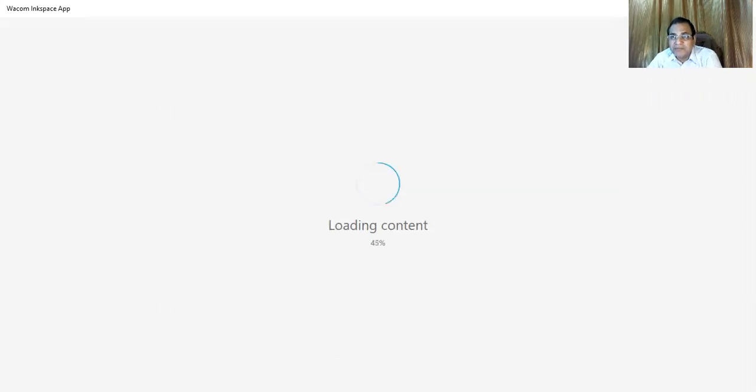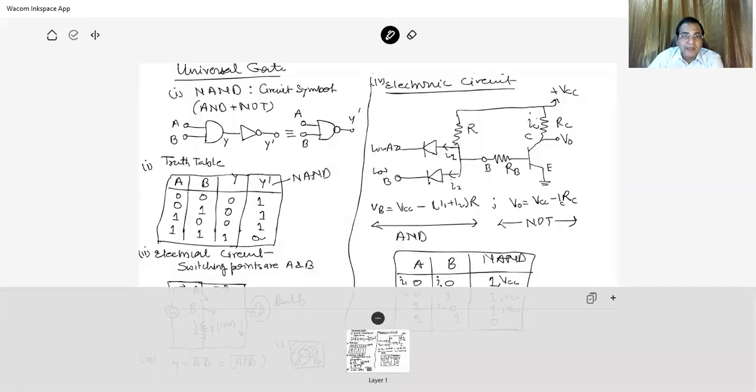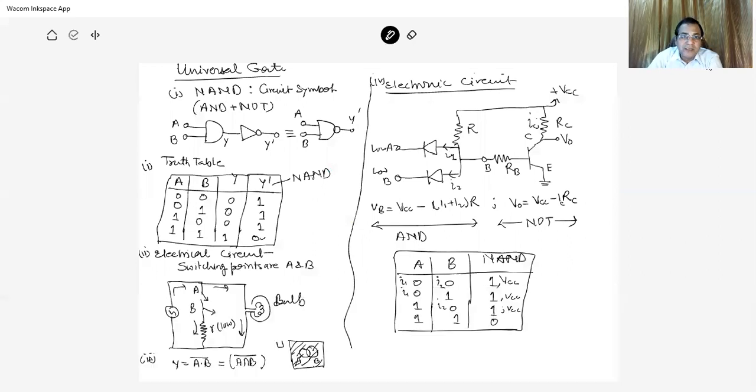And then we have 2 universal gates. Why are they universal? Because universal gates are those gates which can generate the various gates, including the universal gates, with the help of itself. So the first universal gate is the NAND gate. This is the circuit symbol of the NAND gate. NAND is AND with NOT, and AND with NOT is NAND.